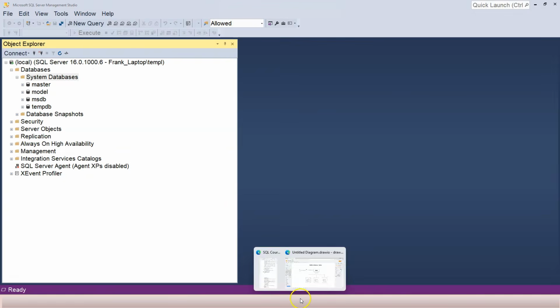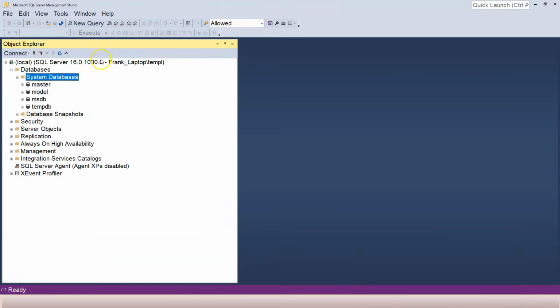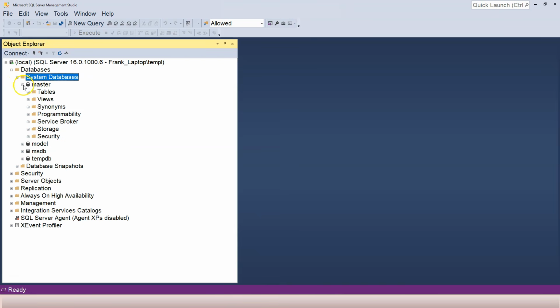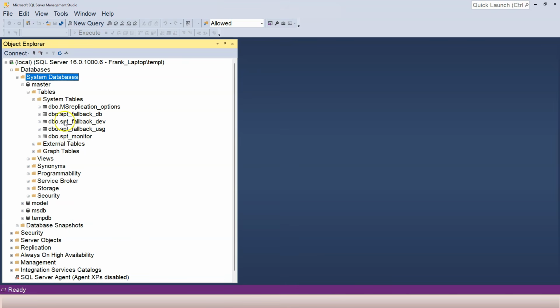And again, let's go back to this diagram. Here, one database can have multiple tables. So let's open up one of them. Let's choose the master database. Open it up, you can see tables. And if we open up the tables folder, again, there's no tables because we haven't created our own table inside the master database, but it by itself has some system tables. And you can see these system tables exist right over here.